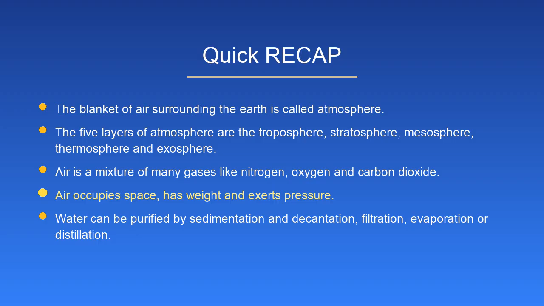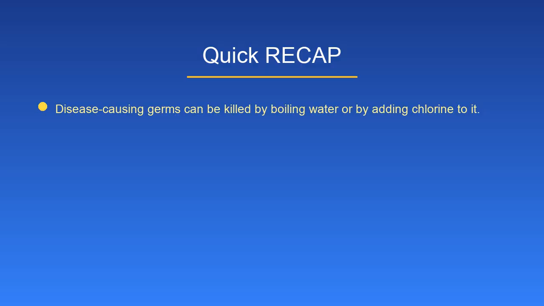Air occupies space, has weight and exerts pressure. Water can be purified by sedimentation and decantation, filtration, evaporation or distillation. Disease-causing germs can be killed by boiling water or by adding chlorine to it.